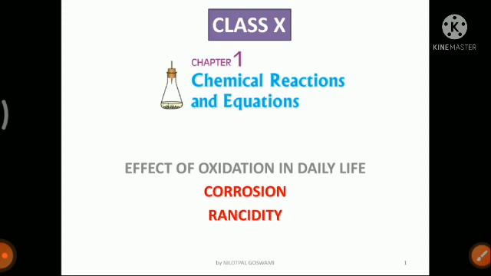One is corrosion and one is rancidity. Okay, so both corrosion and rancidity are types of oxidation reactions and both are unwanted. That means we always try to prevent corrosion and prevent rancidity. Okay, so this is not very good. Why not very good? Because corrosion reduces the physical strength of metal, whereas rancidity decreases the lifetime of cooked food. Okay, so we will be looking at corrosion and rancidity in detail in today's class.